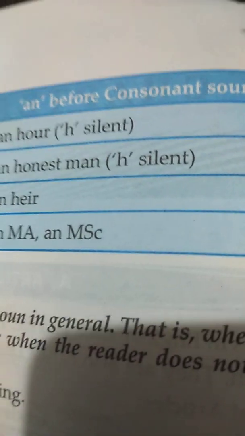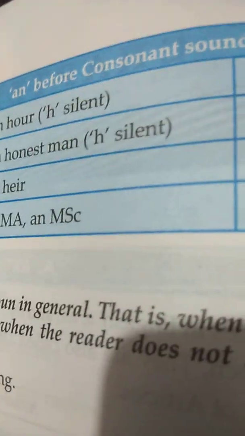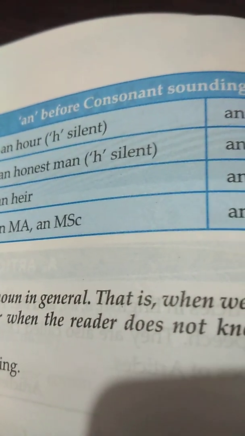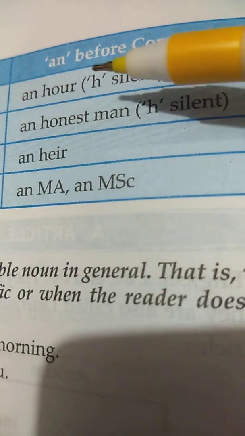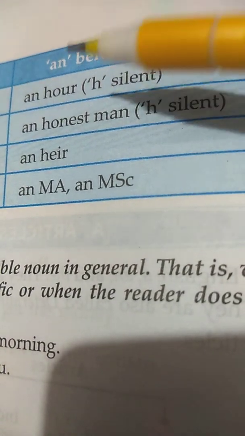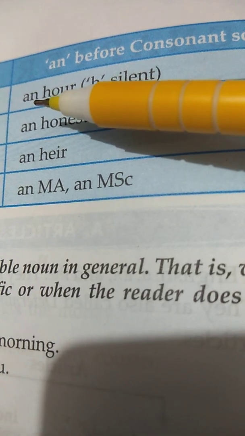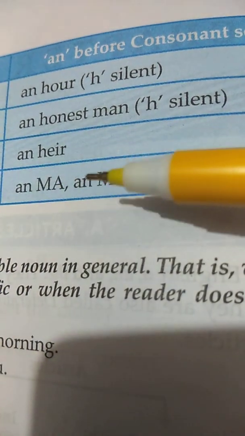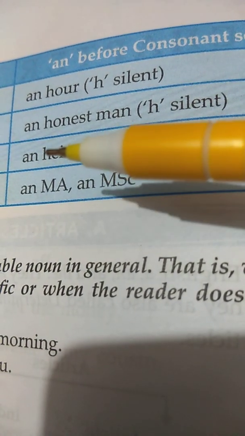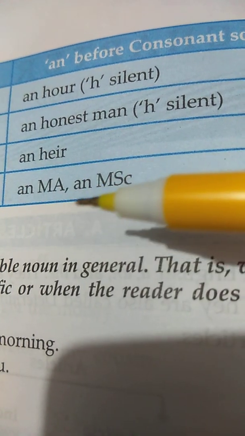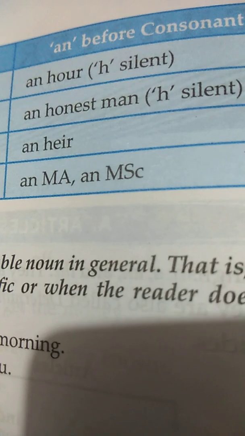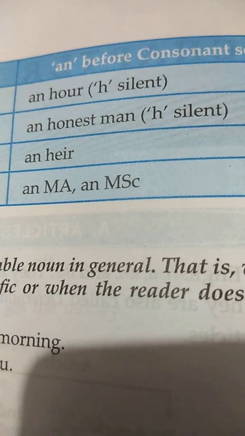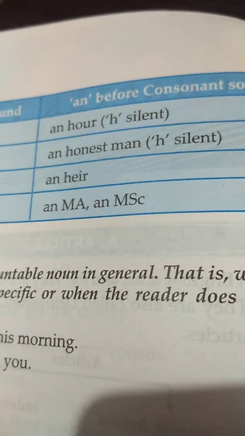Now come to the second side of the same table. And before consonant sounds, consonant sounding as vowel. Here an R, here H is silent. So here we are using what? An. An honest man, H is again silent. An heir, here H is silent. An MA, an MSc. So here you can see that the words are beginning with a consonant, but it is sounding as a vowel.